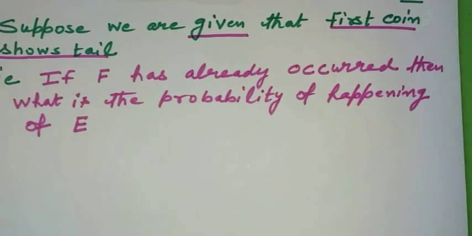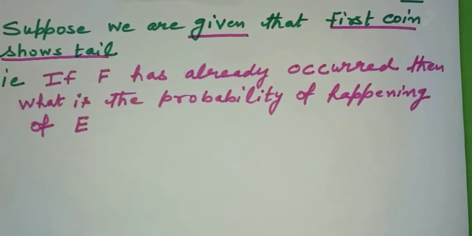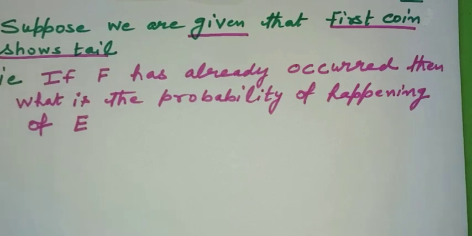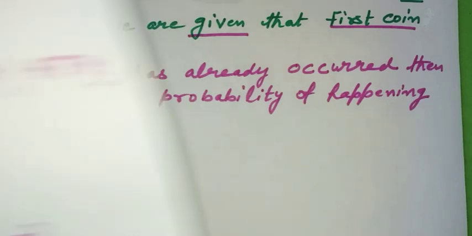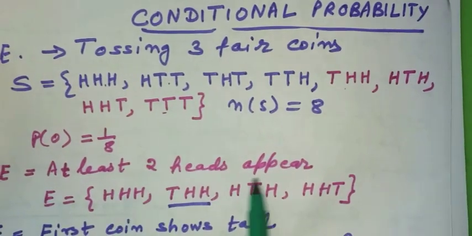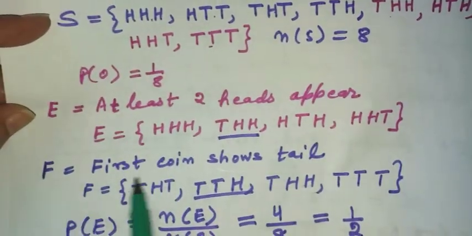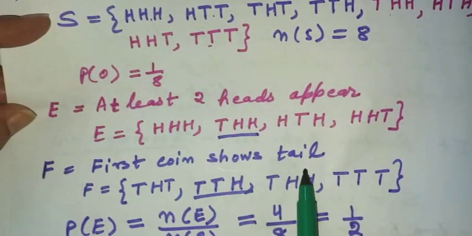Now let us consider another situation. We have right now considered an example of tossing 3 coins, and we considered two events. First was that at least 2 heads were appearing, and second, F, was that first coin shows the tail.